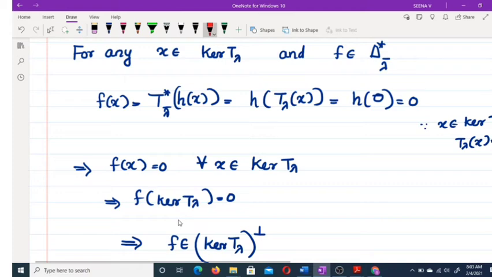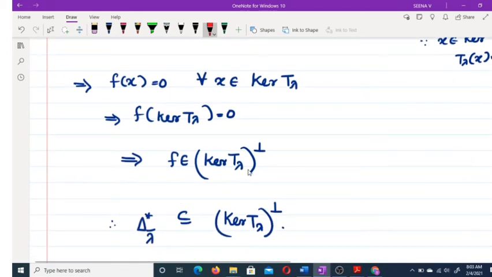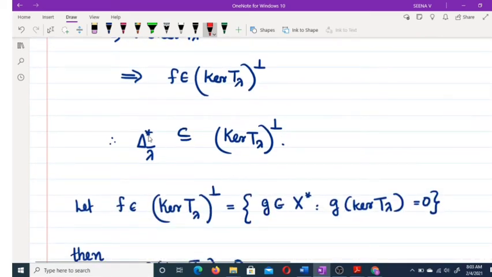Okay, that means f belongs to kernel T lambda perp. Therefore, delta star lambda conjugate is contained in kernel T lambda perp.